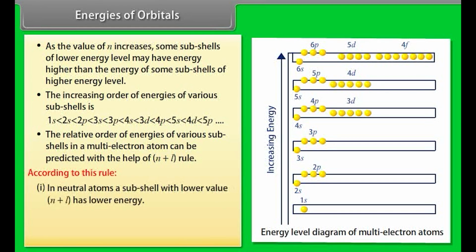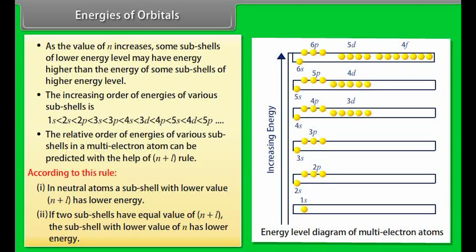According to this rule, number 1. In neutral atoms, a subshell with a lower value of n plus l has lower energy. Number 2. If two subshells have an equal value of n plus l, the subshell with a lower value of n has lower energy. Filling of orbitals in atoms.